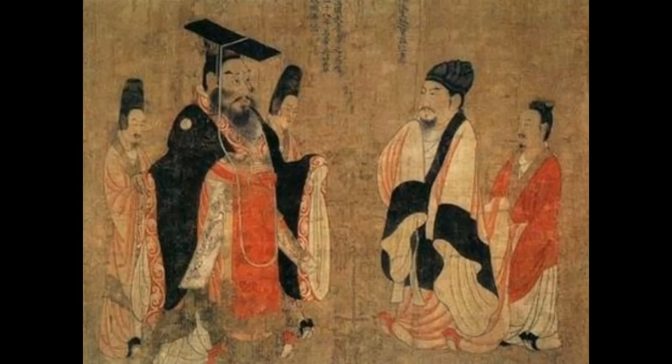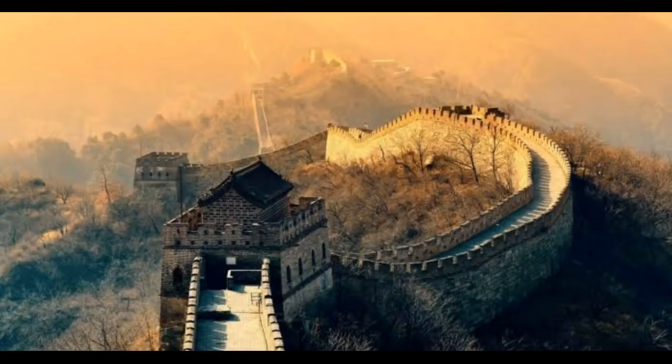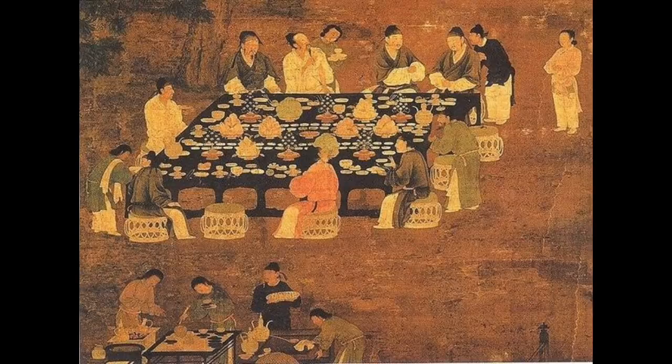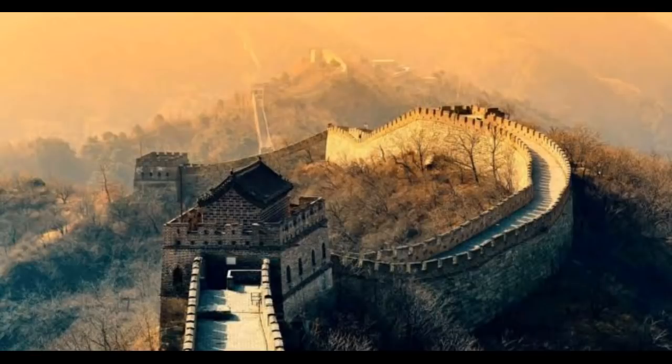Shi Huangdi destroyed the walled fortifications of different states and constructed the Great Wall of China to protect the empire from the invading nomadic people. He also built roads to integrate the empire. Now, the Great Wall of China.